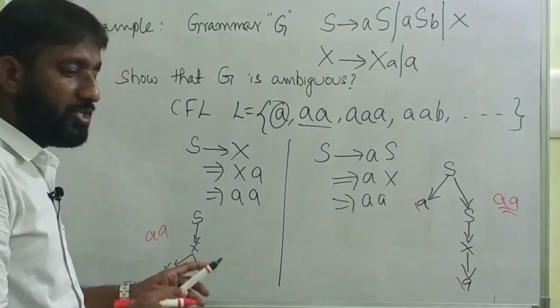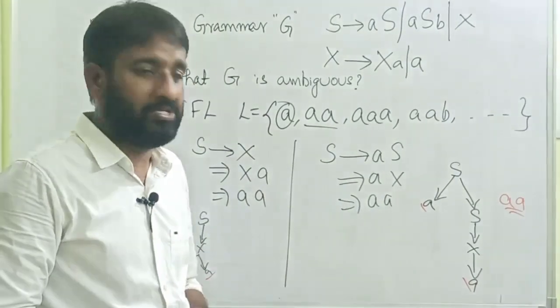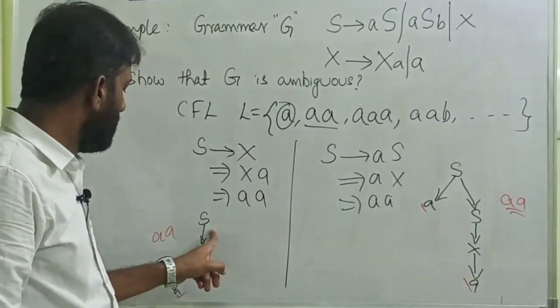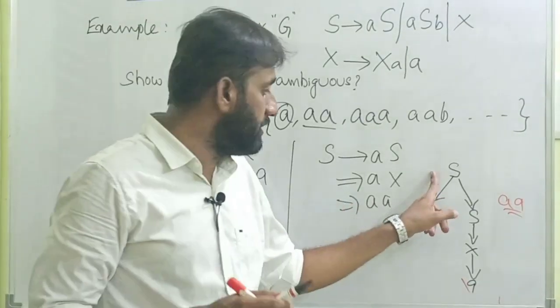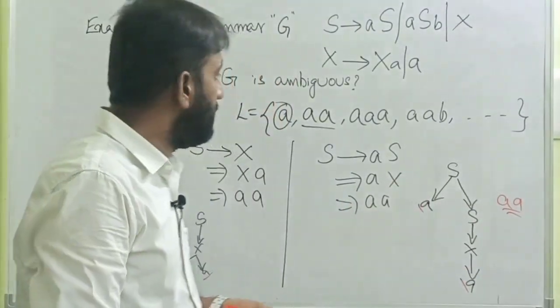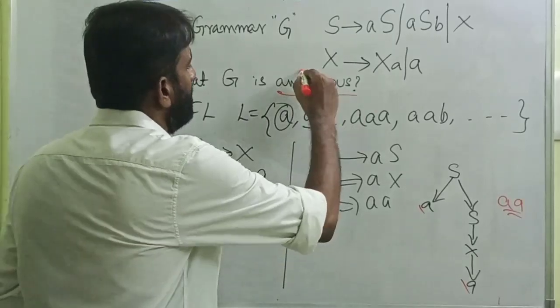Okay, now you check whether these two parse trees are the same. No, these are different parse trees. S has only one child x, while S has two children a and S. So the given grammar is an ambiguous grammar.